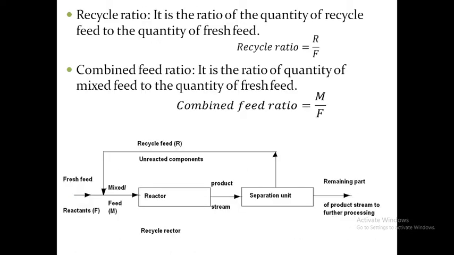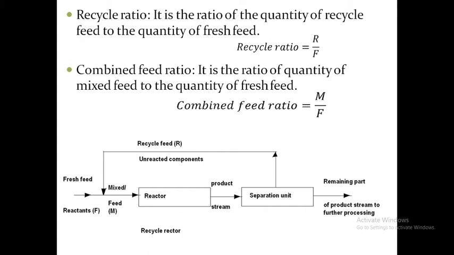These are very important terminologies used in purging operation. Recycle ratio is the ratio between recycle feed and fresh feed. So recycle ratio is equal to capital R by F, where capital R is the recycle feed and capital F is the fresh feed. Next terminology, combined feed ratio. It is the ratio between mixed feed and fresh feed, that is, mixed feed capital M to fresh feed capital F. Are you clear? Okay.